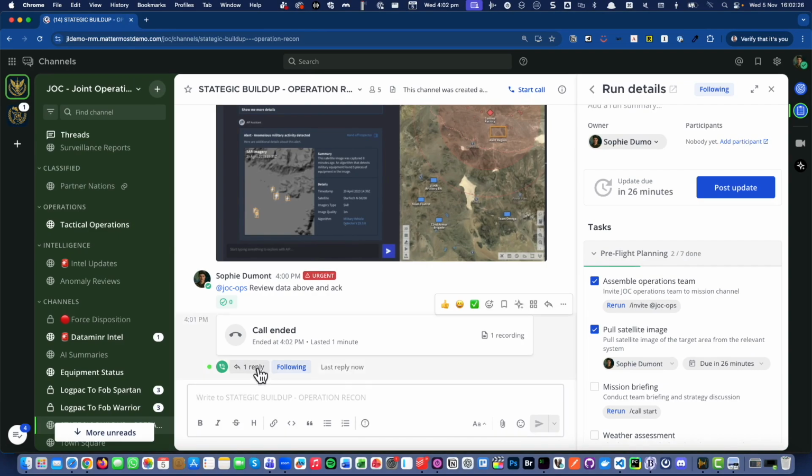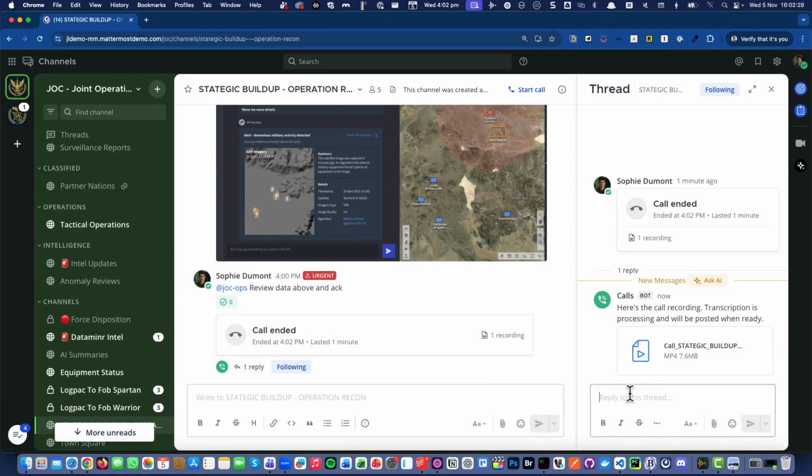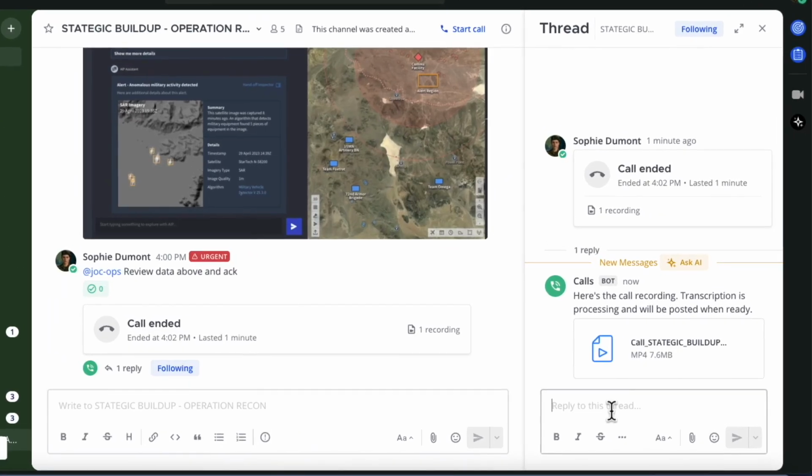Now, immediately we get a response, and that response is saying, here's the call recording. Behind the scenes, we're already processing a transcription, which is also powered by our AI agents. Calls can be started anywhere. We typically will include them in a playbook so that everyone's on the same page at the start of something that's as important as this mission briefing.